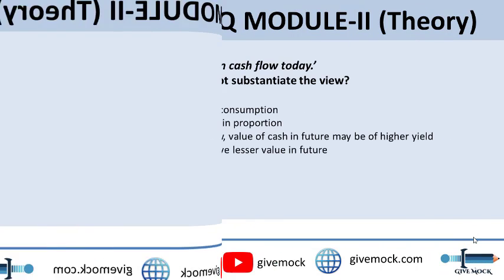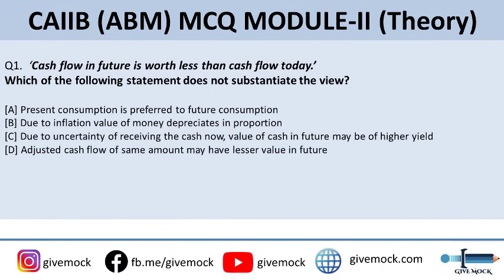Coming to the first question: cash flow in future is worth less than cash flow today. Which of the following statements does not substantiate the view? Options are A. Present consumption is preferred to future consumption. Option B. Due to inflation, value of money depreciates in proportion. Option C. Due to uncertainty of receiving the cash now, value of cash in future may be of higher yield. Or option D, adjusted cash flow of the same amount may have lesser value in future. So you have to tick mark the answer which does not substantiate the view.